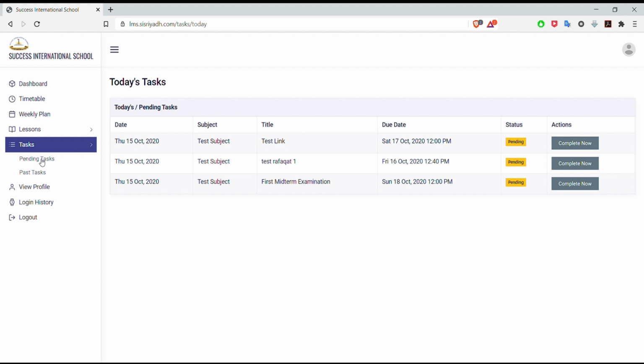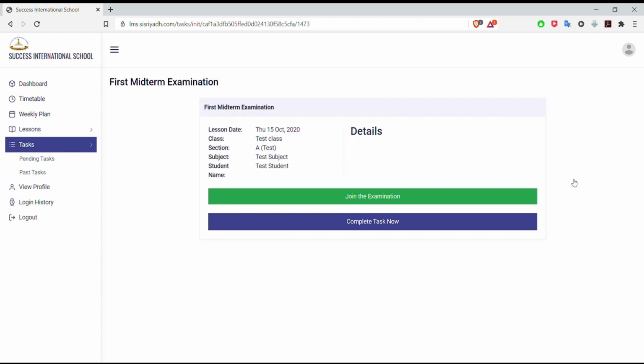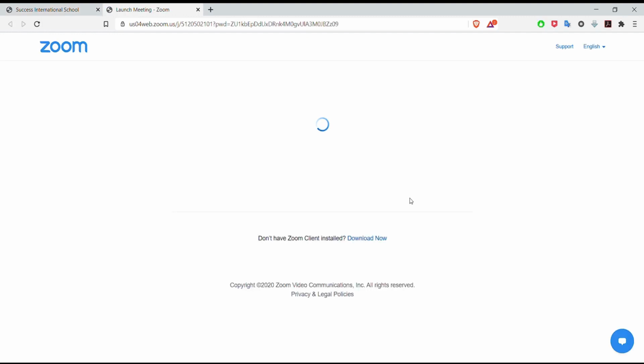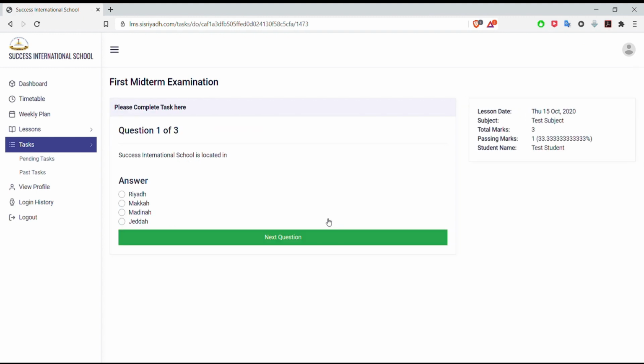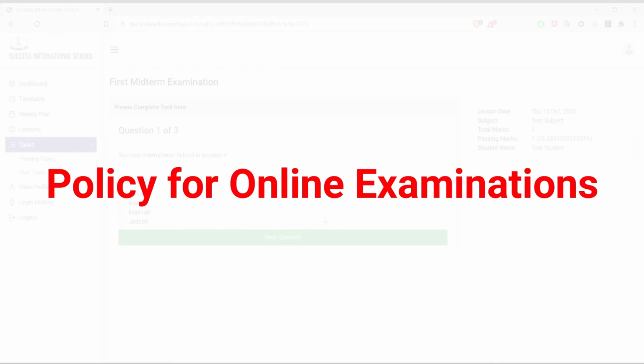Your timely click on this tab will take you to another page with two options: join the examination and start the task. First of all, you will click the tab whose title is Join the Examination. Here you will see your invigilator or your relevant subject teacher. He will guide you about the examination and brief you about the policy of the system. Later you will click the tab Start the Task to begin your examination. My dear students,